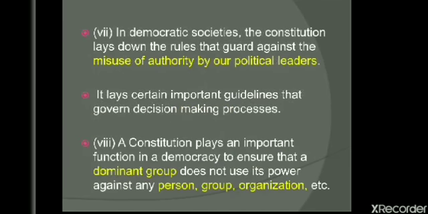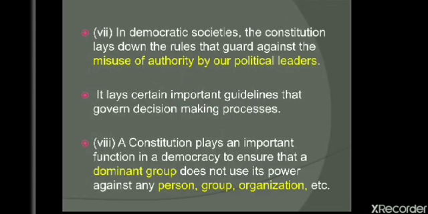In democratic societies, the constitution lays down the rules that guard against the misuse of authority by our political leaders. So children, in democratic countries, the constitution also gives us certain rules which prevent the misuse of authority, so that the political leaders who have the power cannot misuse their power. It lays certain important guidelines that govern decision making process. So the decision making process for the country is all done through the constitution.